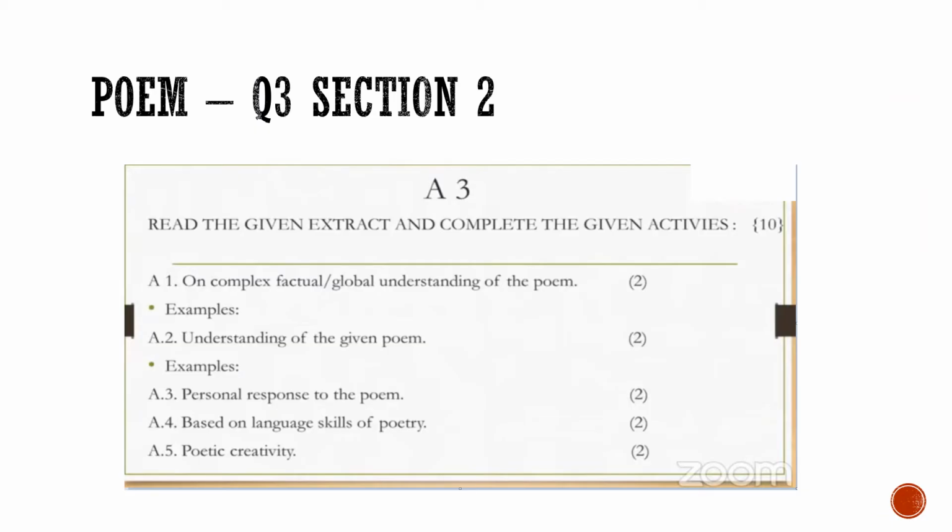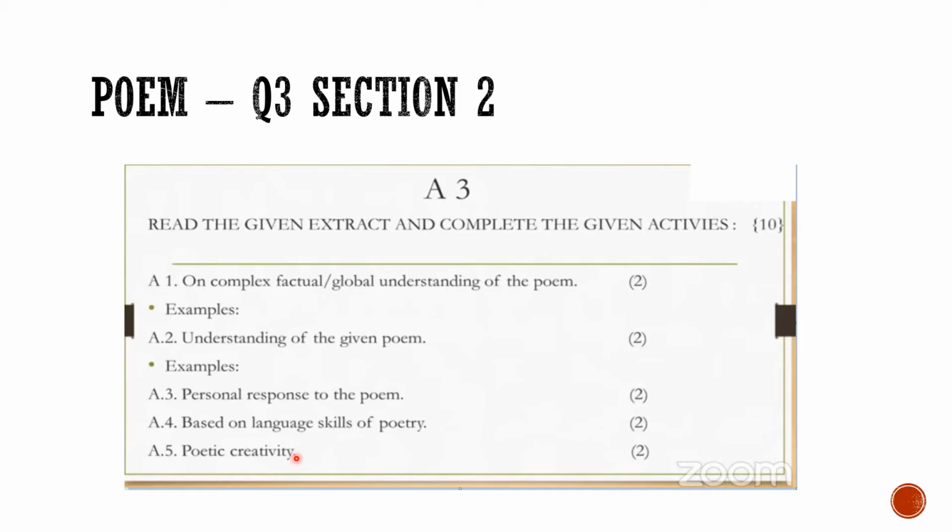Next, let's move to question number 3, which is section 2, poem. So what is poem? Poem is the poetry that we have in the text. So always poem will be seen. How are the marks allocated? So one given poem will be given to you and you have to complete the given activities like global understanding. What do you understand of that extract? Understanding the given poem, personal response, and based on the language skill of the poetry and poetic creativity.